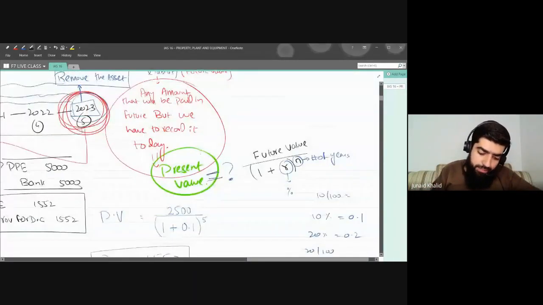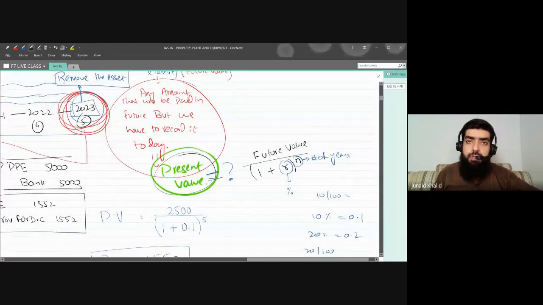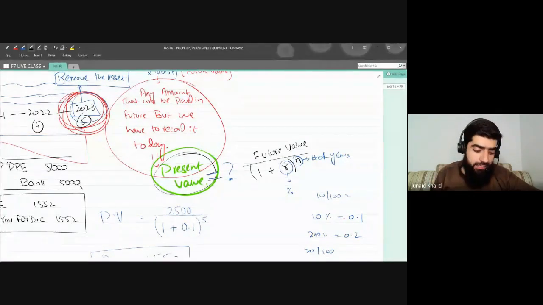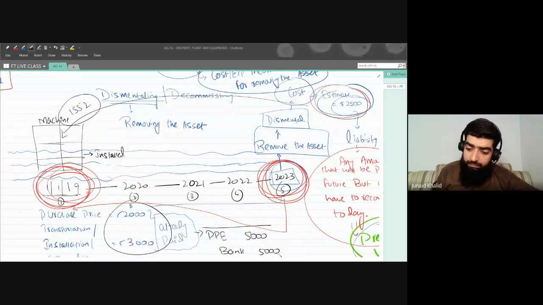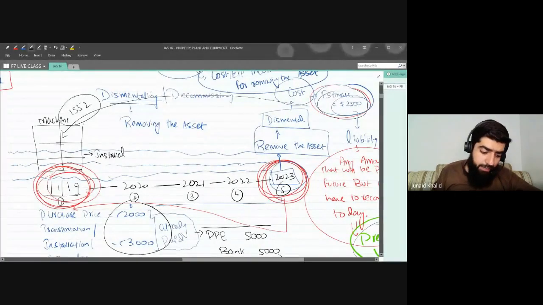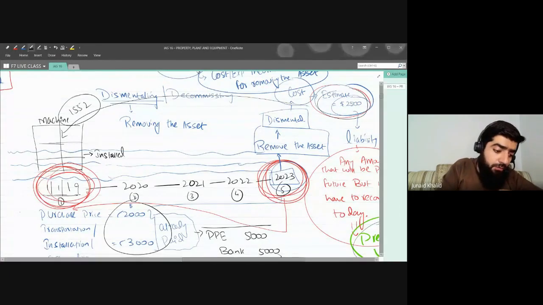Since we have recorded the amount at its present value, accounting law says that once you have recorded an amount at its present value, since you have calculated the present value today, and this was 1552, now you will be doing an activity, and that activity is known as unwinding. What is unwinding?